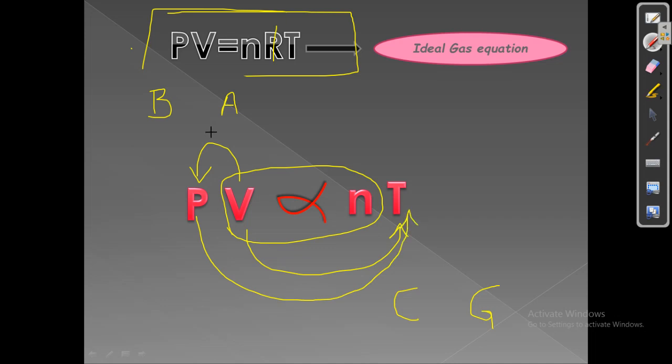And how to remember which is inversely proportional, because all three are directly proportional and only Boyle's law is inversely proportional? For that also an arrow trick is there, because all of them are on the right side of the proportionality symbol. Avogadro's law is going on the right side, Charles' law also going on the right side, Gay-Lussac's law also on the right side, but the only one going on the left side is Boyle's law, so that is considered to be inversely proportional. Most of them are going on the right side, so they are directly proportional. Only one going on the left side, that is Boyle's law, that is inversely proportional.